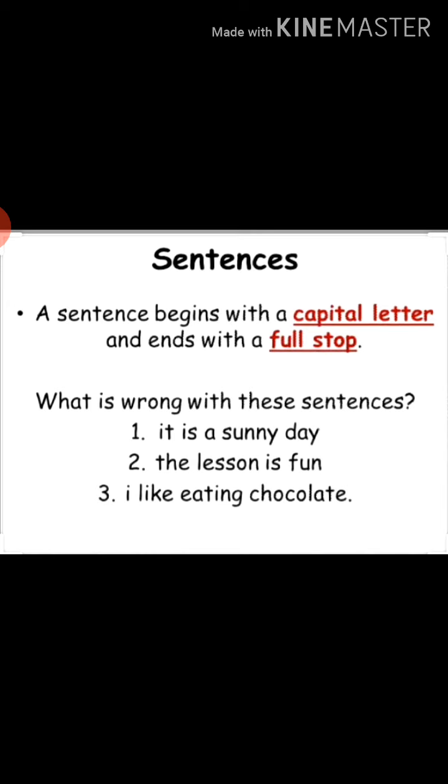Though the answer is correct, if you do not put a capital letter and full stop, it will be wrong. Second, "the lesson is fun." The first letter should be capital. Third, "I like eating chocolate." The full stop is already there, so only the first letter should be capital in the third sentence.